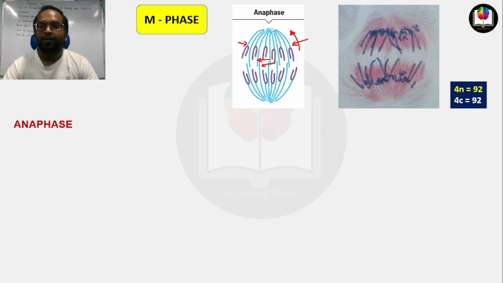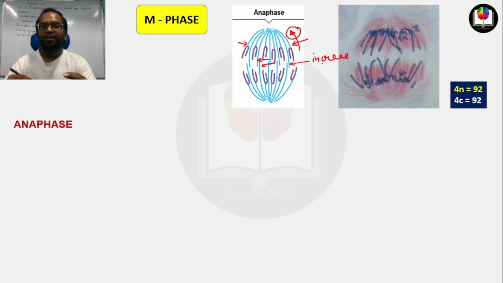But the spindle fibers which are not attached to any chromatid continuously increase in size.